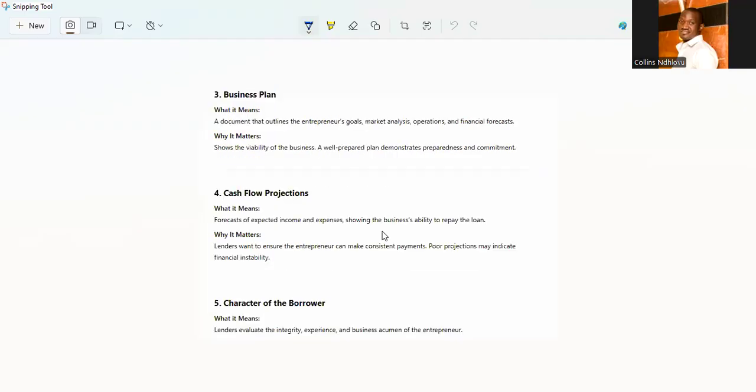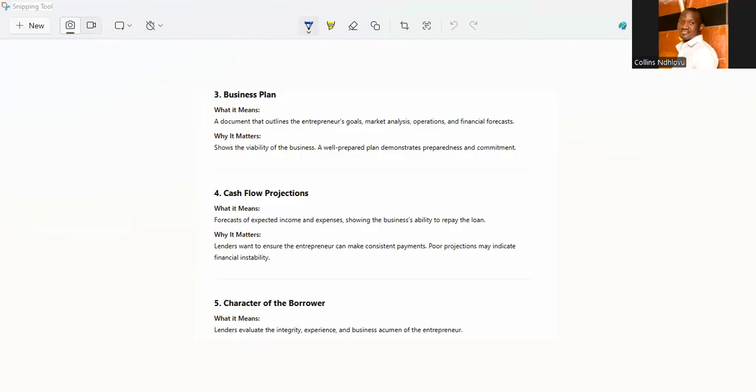So it will show the one who's lending you. In terms of business plan, it will outline the goals, the market analysis, how they intend to pay back, the profitability, the viability of the business, the expected cash flows, and the income and expenditure account showing the ability of the business to pay. So here lenders want to know that the entrepreneur will make consistent payments. The character is also important. Although it may not guarantee anything, anyone can fake character or stand in. So here you want to look at the integrity, the trust that one may have.